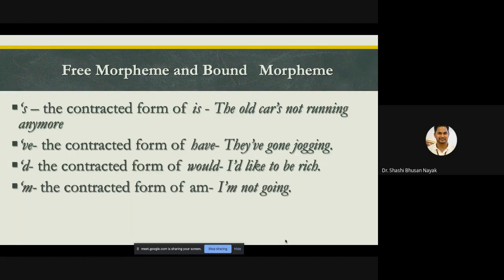Okay. Then 've is the contracted form of have. They have gone jogging. Then 'd, with apostrophe, the contracted form of would. I'd like to be rich. Then 'm, with apostrophe, the contracted form of am. I'm not going. Suppose if I say what I'm saying, in this particular sentence, depending on my pronunciation, I'm not saying what I am saying. I'm saying what I'm saying. So in that case, I have used the contracted form of am.